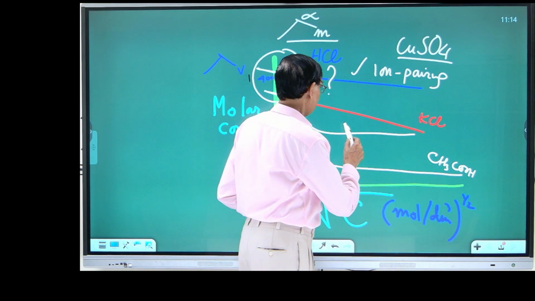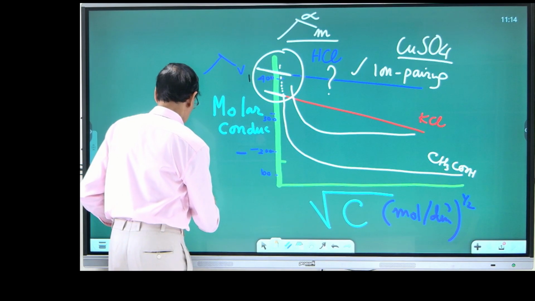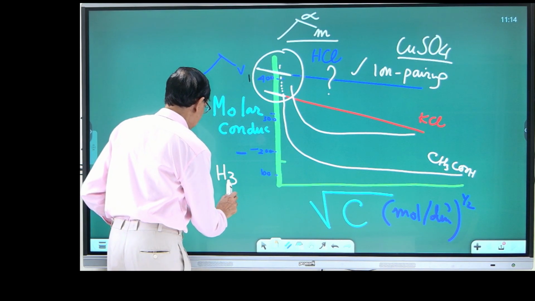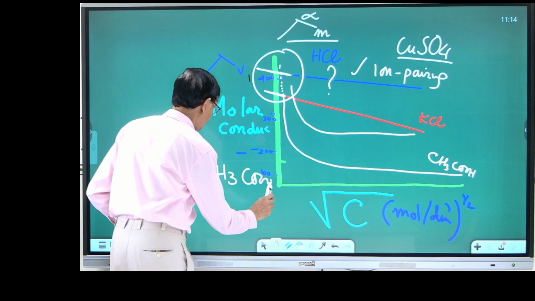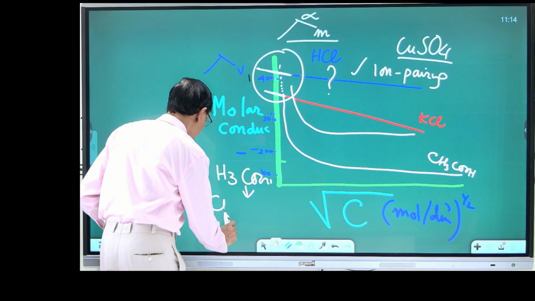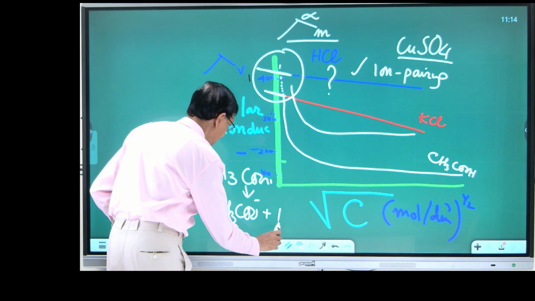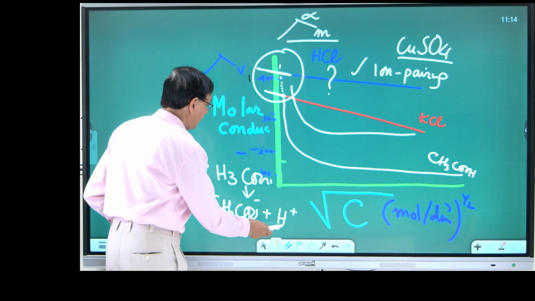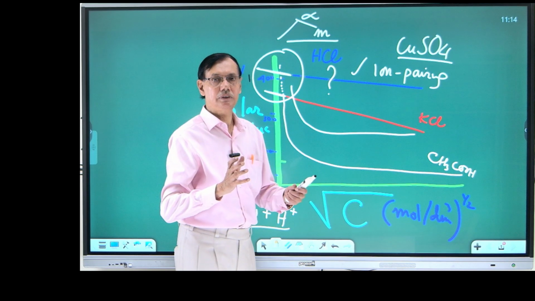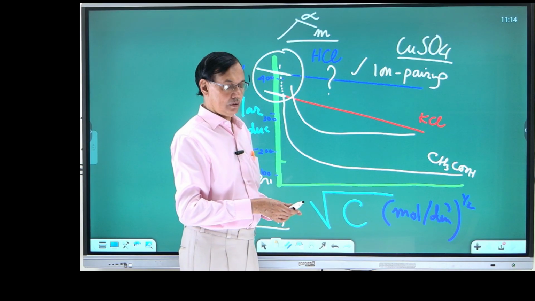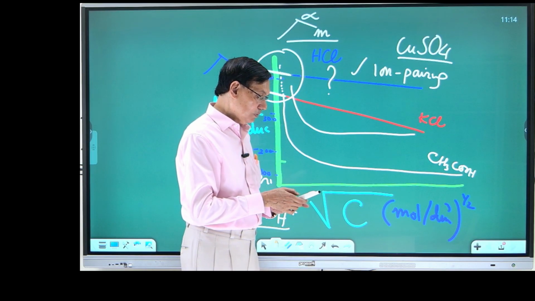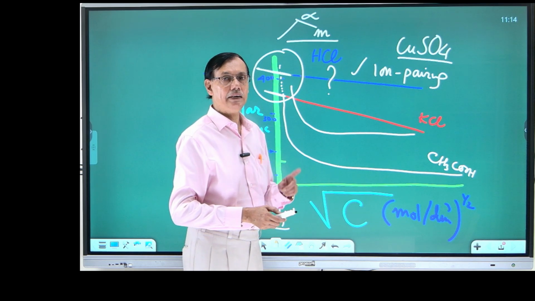That means if I want to calculate the limiting molar conductance of acetic acid, I have to add the ionic conductance of the acetate ion as well as the ionic conductance of the hydrogen ion. If I add these, I will get the molar conductance of acetic acid at infinite dilution.